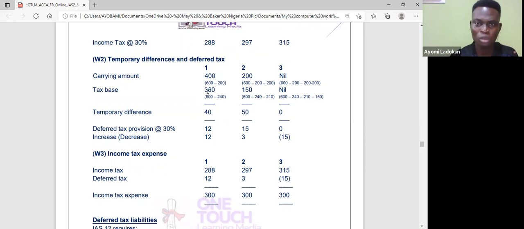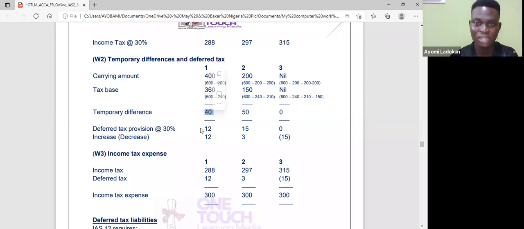Now, what is my tax base? I will remove the capital allowance from the cost of the asset. In year 1, the capital allowance was 240. I remove it from 600, I have 360. Then in year 2, 240 in year 1, then 210 in year 2, so I have 150. So that's what I did. In year 3, it will also be 0. So I have a temporary difference of 40.